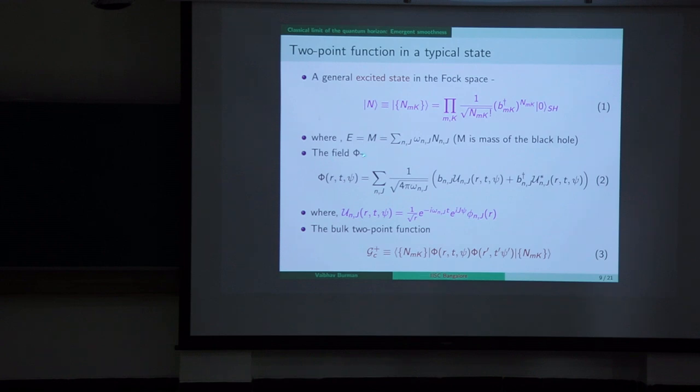The scalar field mode expansion is given by equation 2, where u and j are the modes. And the bulk two-point function can be calculated using equation 3. This is the standard calculation, so here I am just suppressing the details of the calculation.